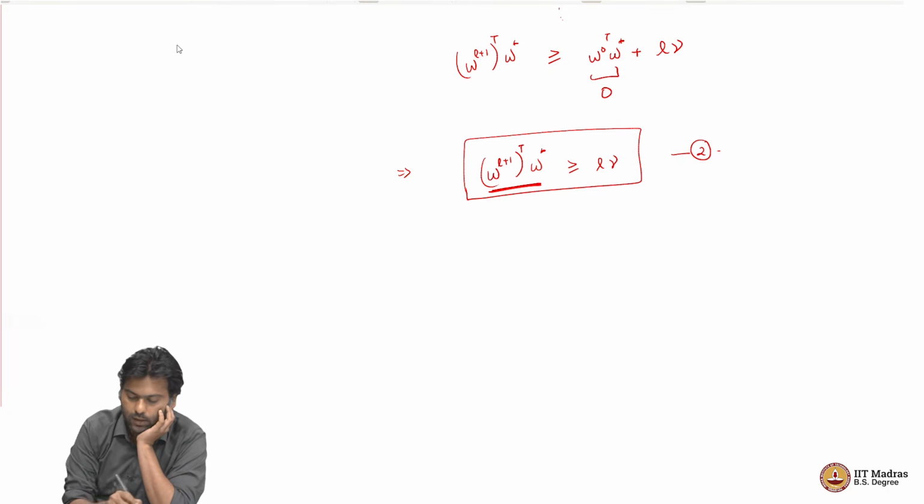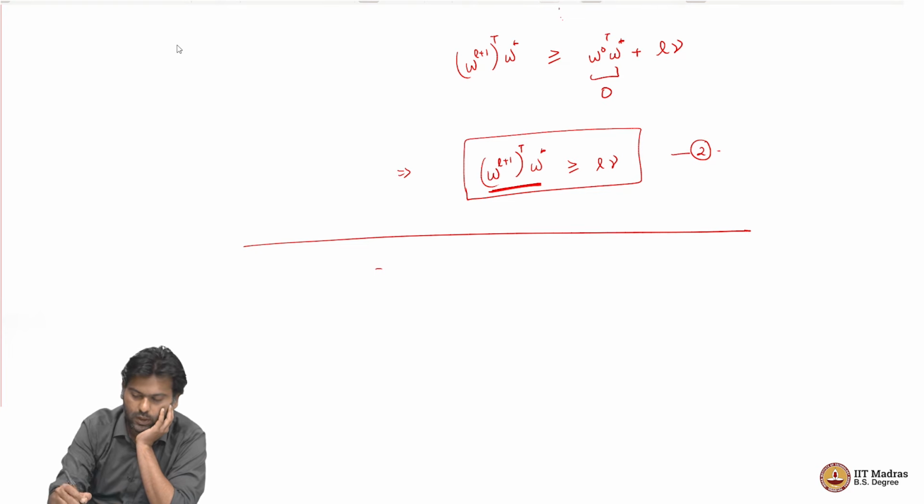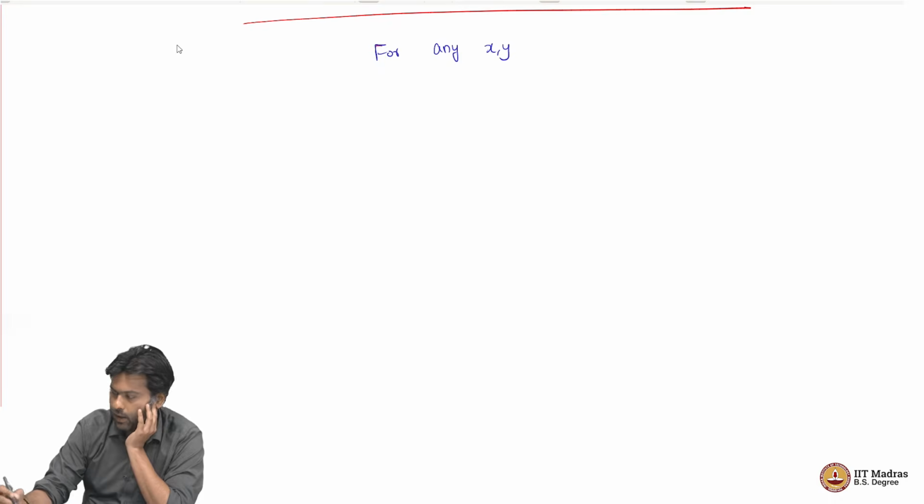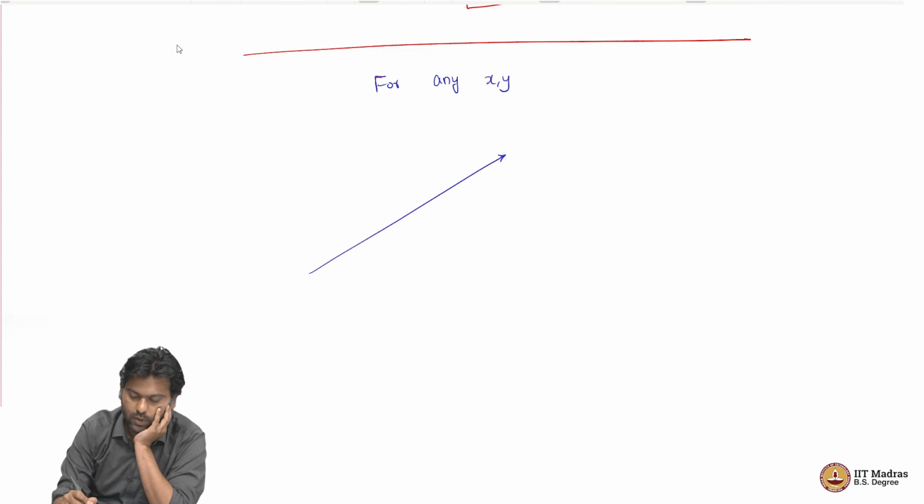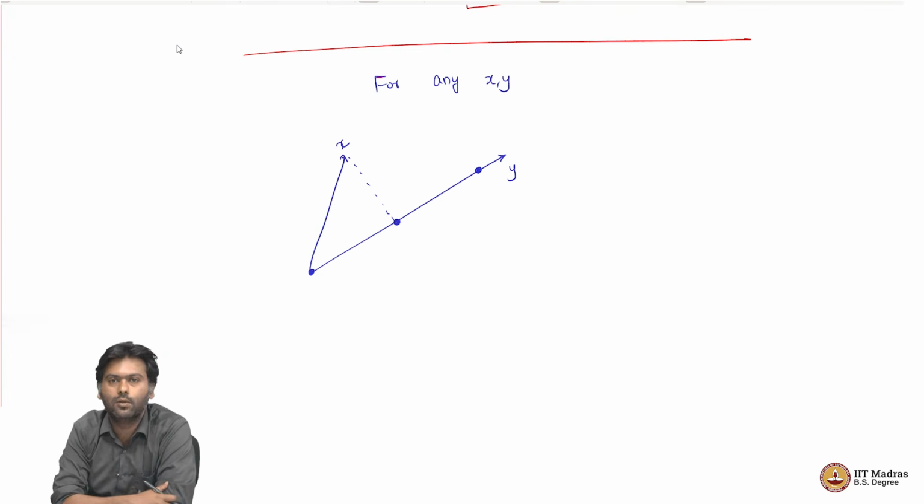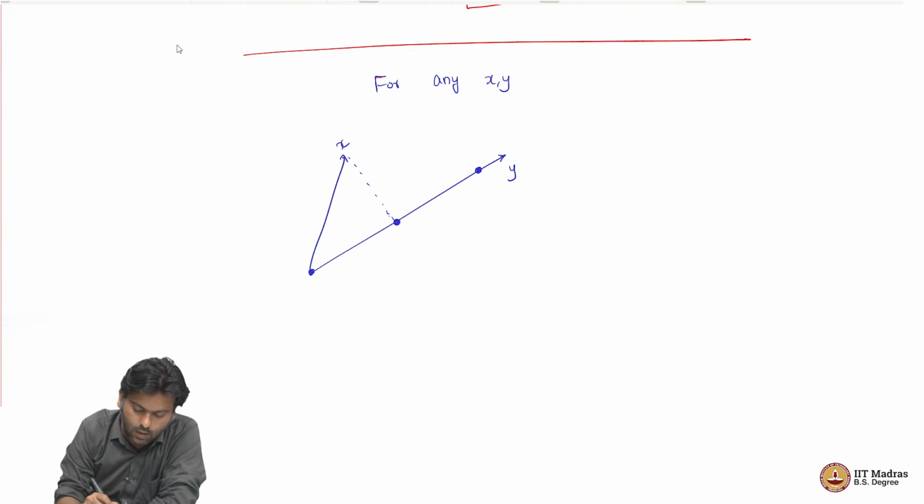So, for any x comma y, and let me put this in a different color, this is something that we should know. Let us say we are in some direction y, and then we have an x here. Now, if you remember from our PCA discussion earlier, if I take the projection of x onto this direction of y, if this is a perpendicular vector, this makes a 90 degree angle in 2 dimensions.